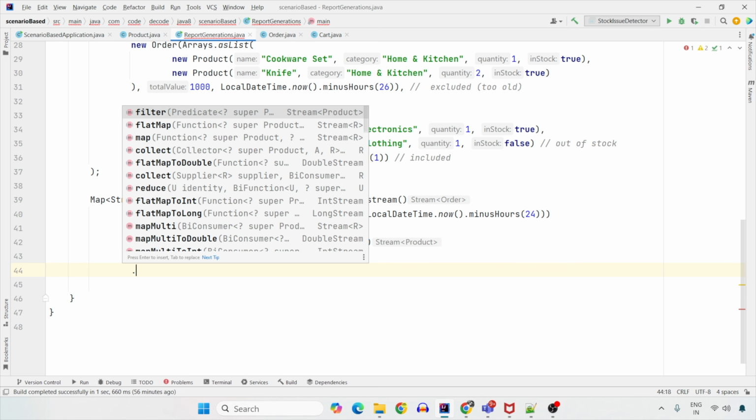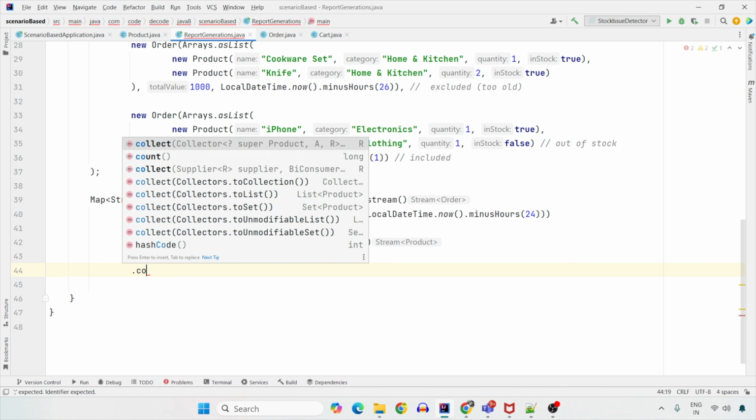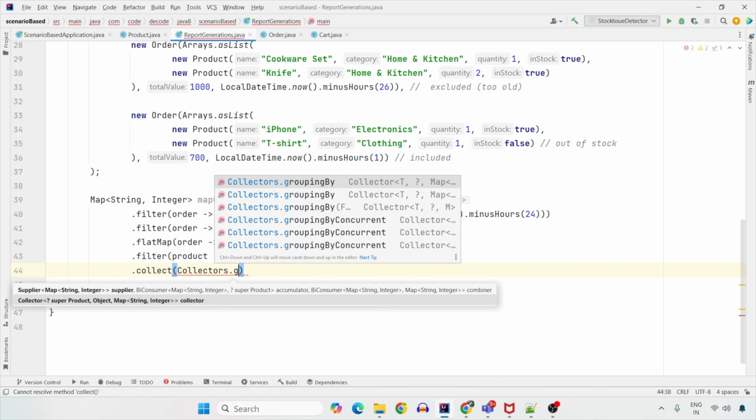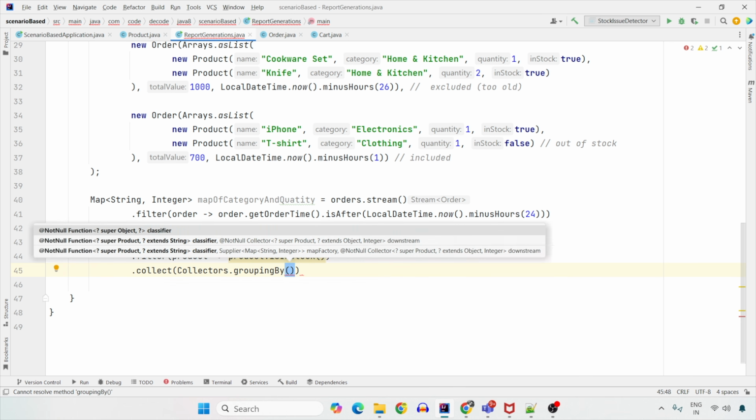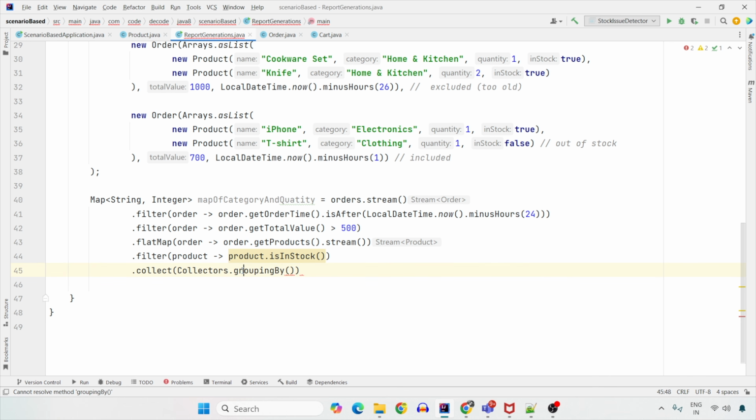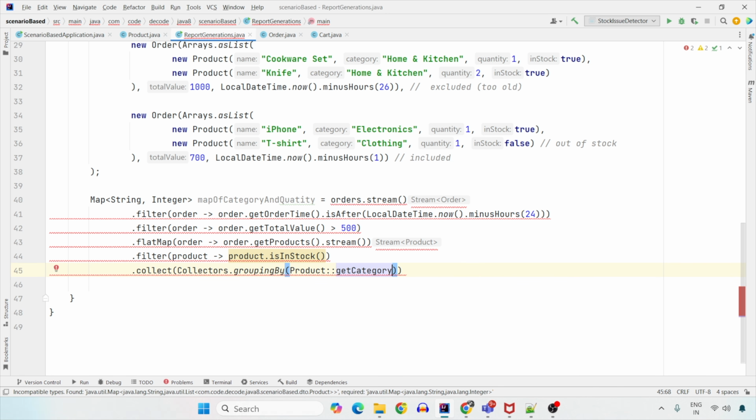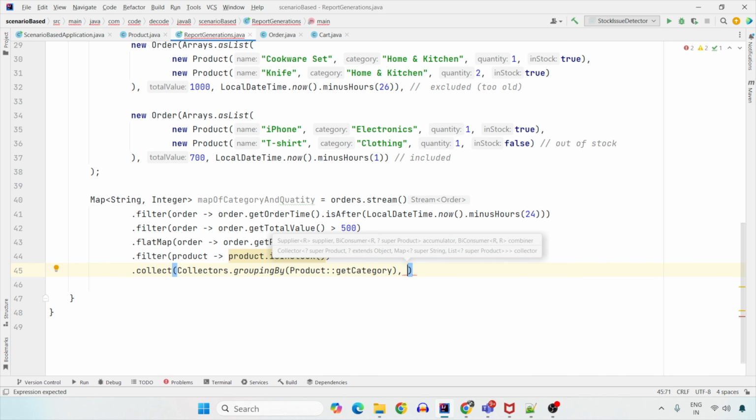So now we are going to collect them by grouping. Collectors.groupingBy, and this groupingBy is going to create a map. This map needs a key and a value. So the key that we need is category, so product.getCategory, where Product is the capital Product class. And the value should be the sum of all the items sold in that particular category. The product has the quantity also, so product.getQuantity will be the amount that has to be summed up.